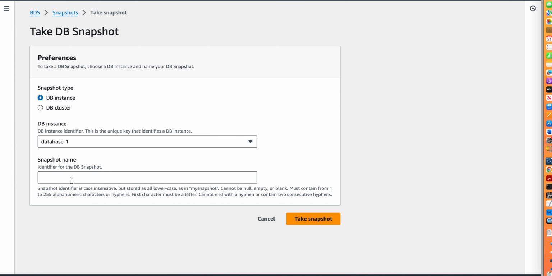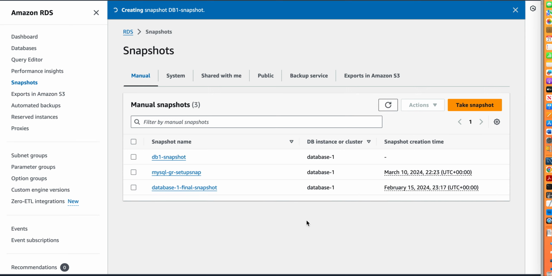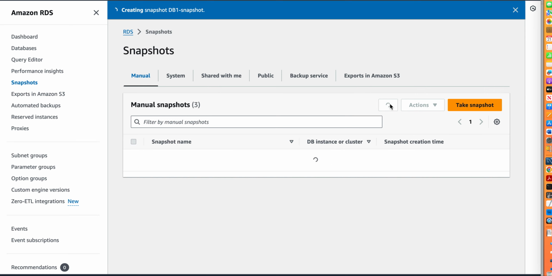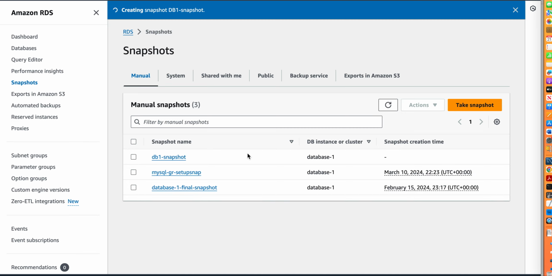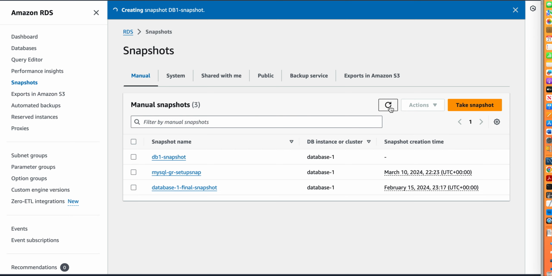DB instance snapshot, and I will say db1 snapshot. So we have one snapshot now. It will take a little while, but it won't take that much time in my view.